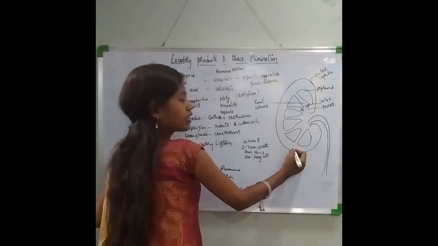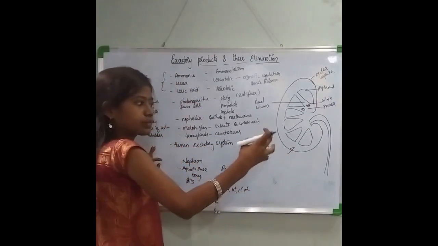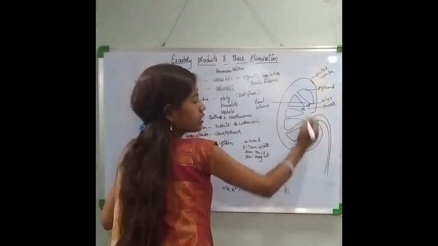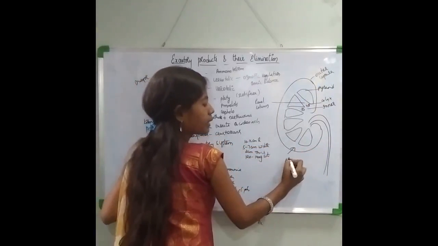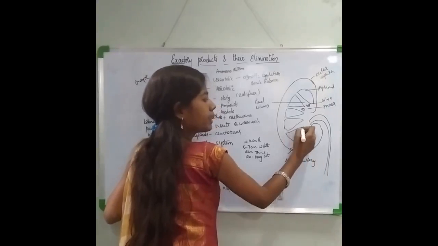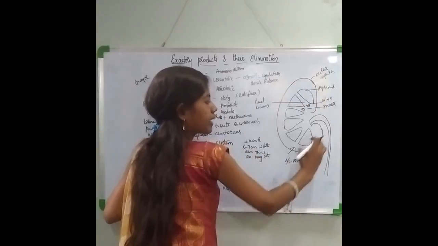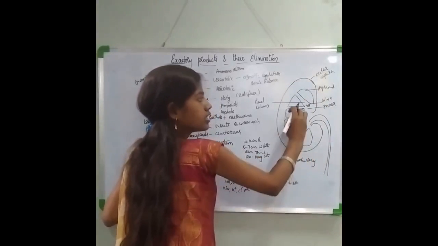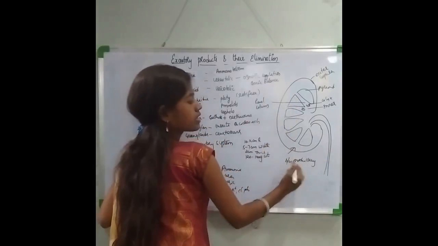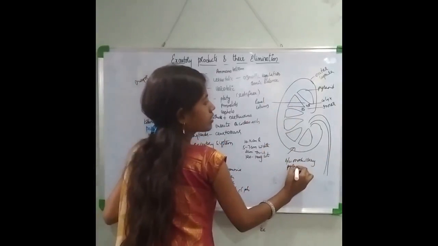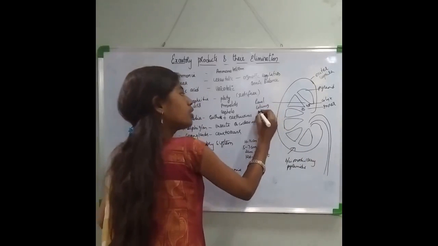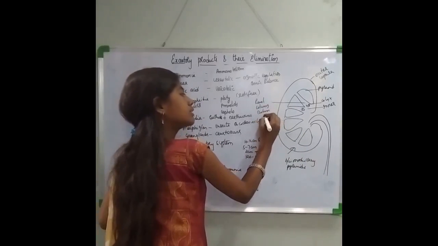Now coming to the outer cortex, this cortex is present in between the medulla. So this is the medulla region, right? The cortex is present in between the medullary pyramids. So these are the medullary pyramids, and this part is called the cortex. This will form the medulla region. So the renal cortex region present in between the medullary pyramids is called the renal column. These renal columns are also known as the columns of Bertini.